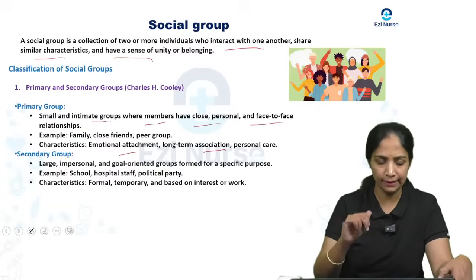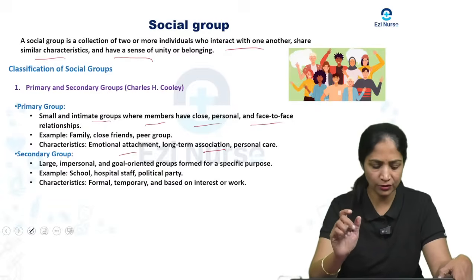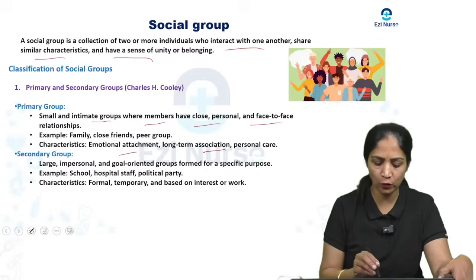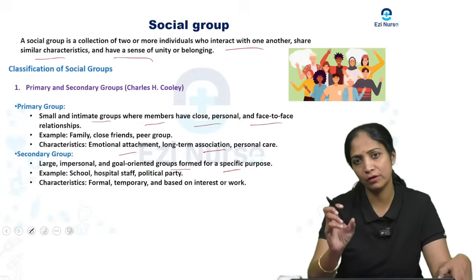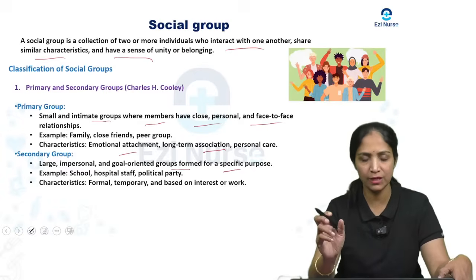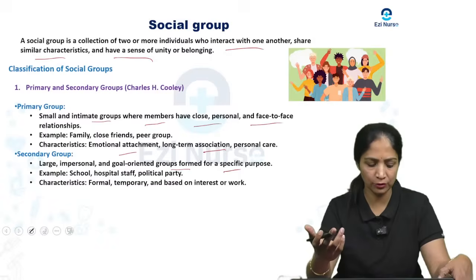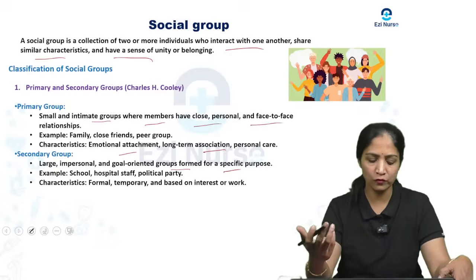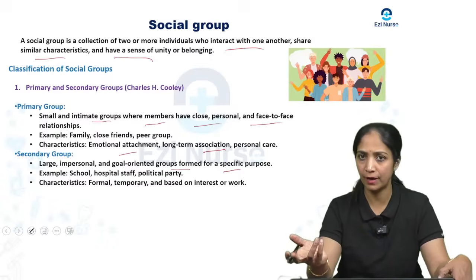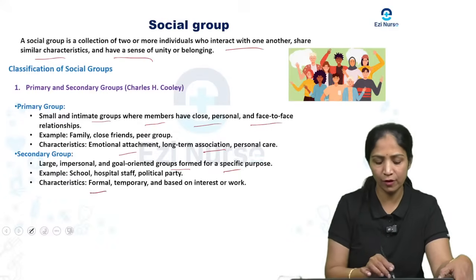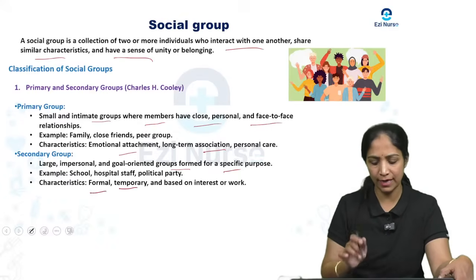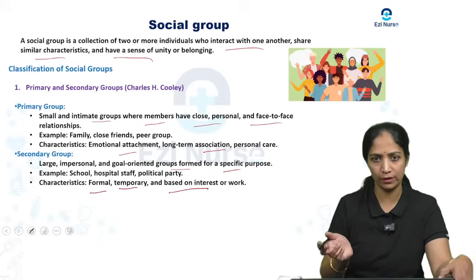Then coming to the secondary group, it is usually a larger, impersonal, and goal-oriented group, formed for a specific purpose, only some specific purpose. Examples are a school, hospital staff, or political parties. The main characteristics are that they are maintained formally, are temporary, and are based on interest or work.